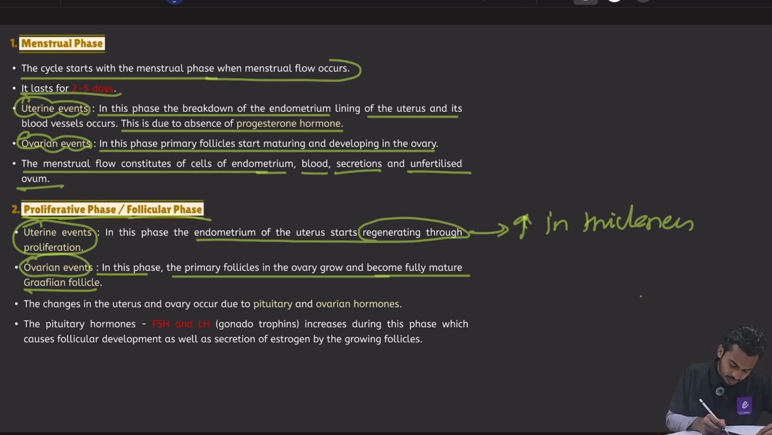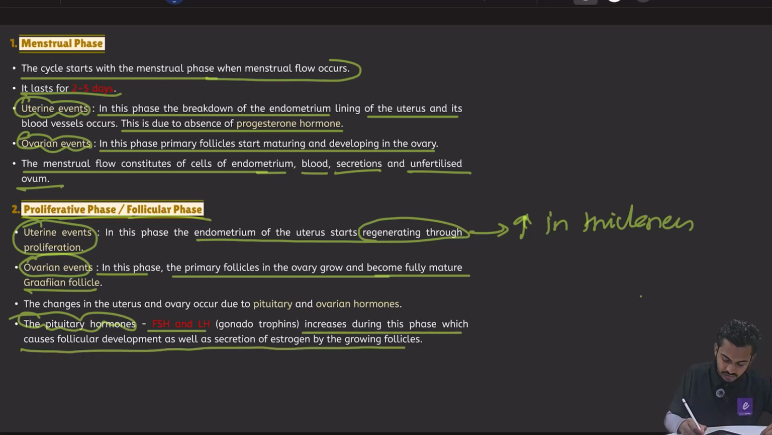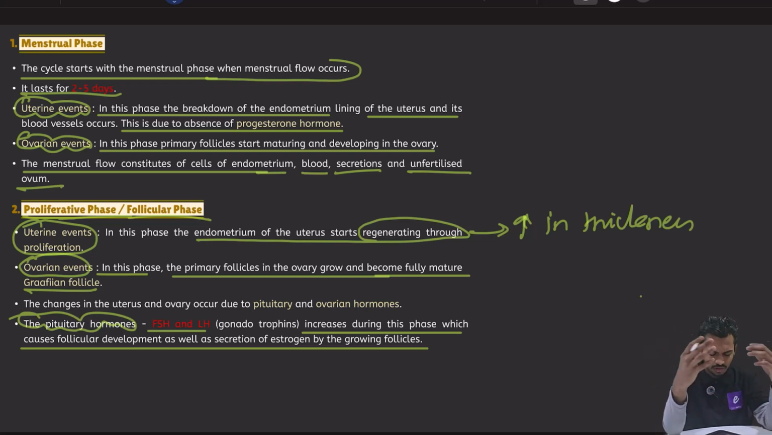Understood? Then what will happen to the pituitary hormones? I already told you the story. So FSH and LH will increase during this phase, which causes follicular development as well as secretion of estrogen by the growing follicles. तो ये क्या बोल रहा है कि इस फेज के अंदर FSH और LH इंक्रीज होंगे, जिनकी वजह से ईस्ट्रोजन भी इंक्रीज होगा और there will be development of follicles. ये सारी स्टोरी मैंने आपको बता दी है.